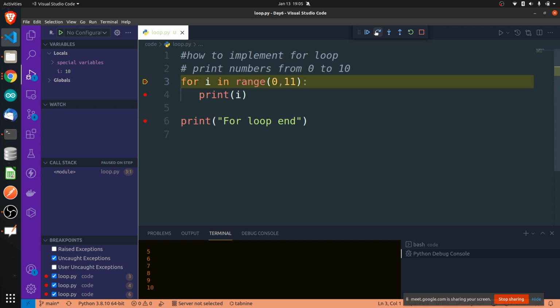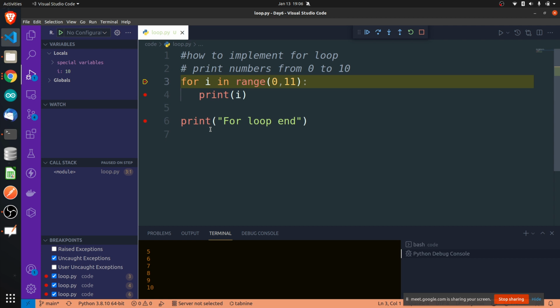Is 11 less than or equal to 11 or not? It is actually equal to 11, right? 11 is equal to 11, so it is not going to go inside. It is actually going to come out. Now see here, it did not go inside. It came out to this line.